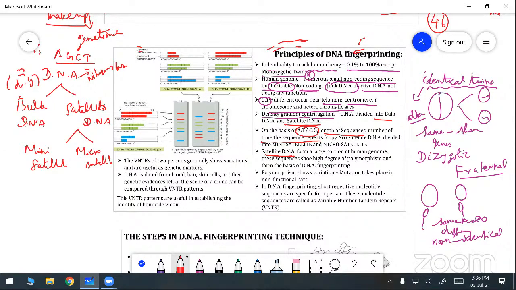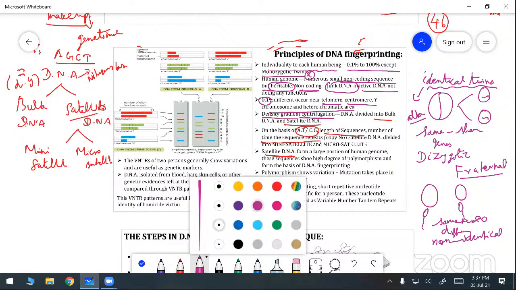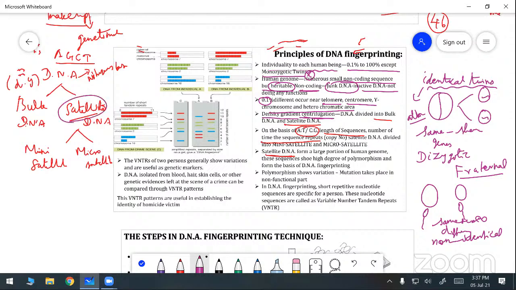Now the satellite DNA forms a large portion of the human genome. This sequence will show a high degree of polymorphism. What is polymorphism? Many characters are present there. That is called high polymorphism, and it forms the base of the DNA fingerprinting.